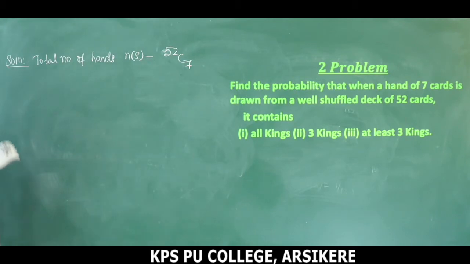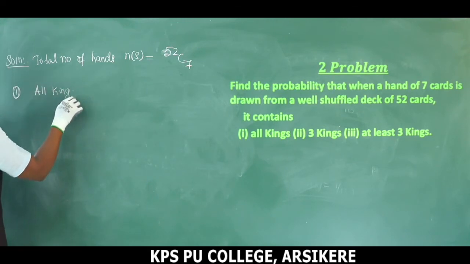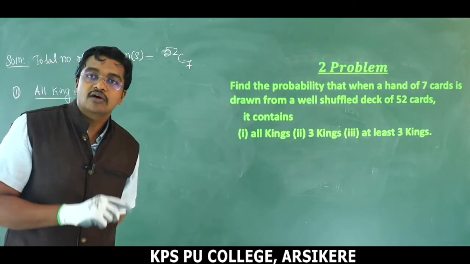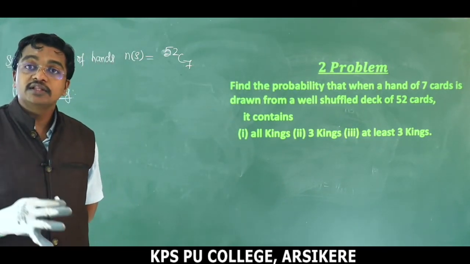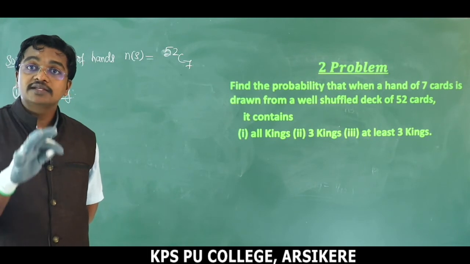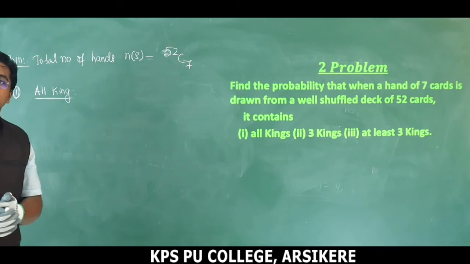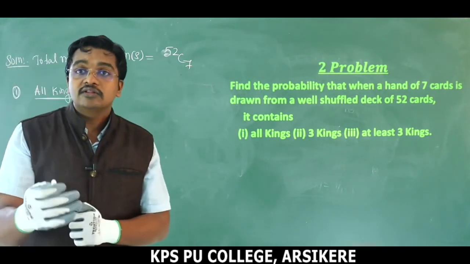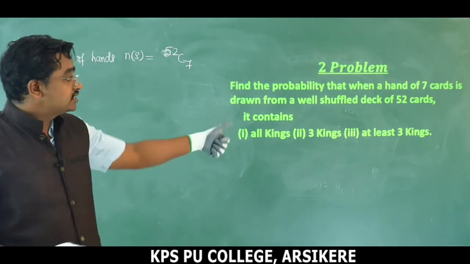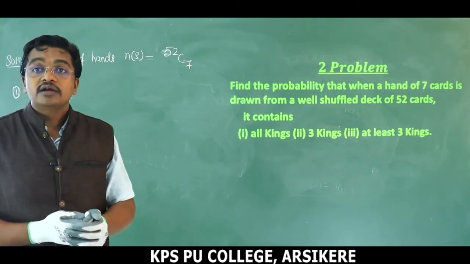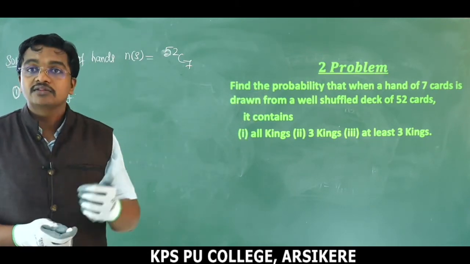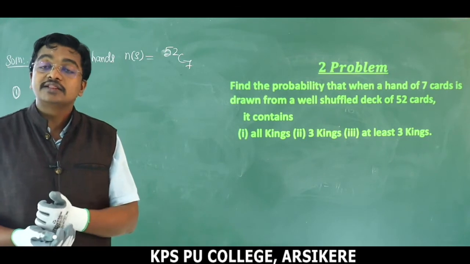All kings, let's see the first one. All kings means here we are drawing 7 cards, or we are selecting 7 cards. Within that all kings means here 4 kings must occur, and the rest of them. Of the 7, 4 king cards came, the rest 3 cards are selected from the rest of the 52, where 4 are already selected, the remaining 48. From 48 we are selecting 3, right?